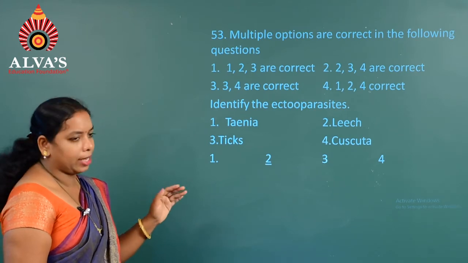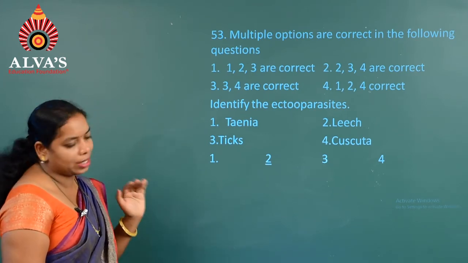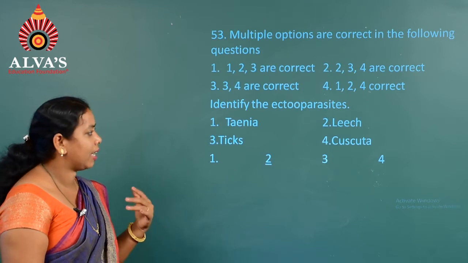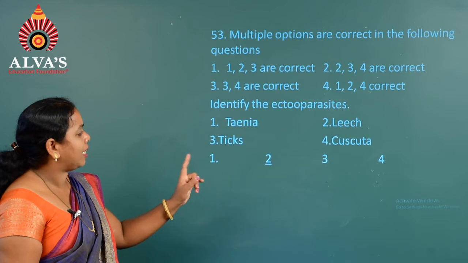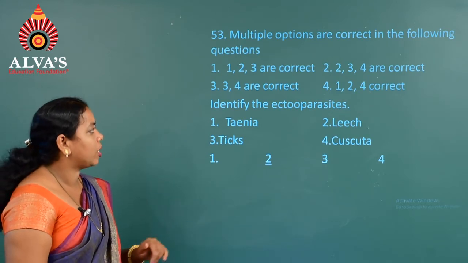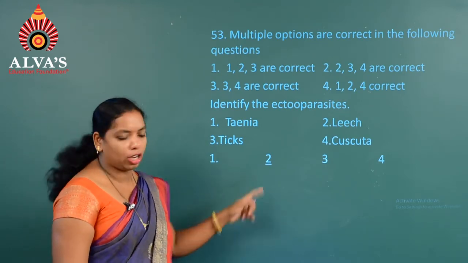Here we can see that the second one is the right answer, because Taenia is an internal parasite in pigs or sheep etc. That is why the options are leech, ticks and cuscuta. So, we can consider the second option.